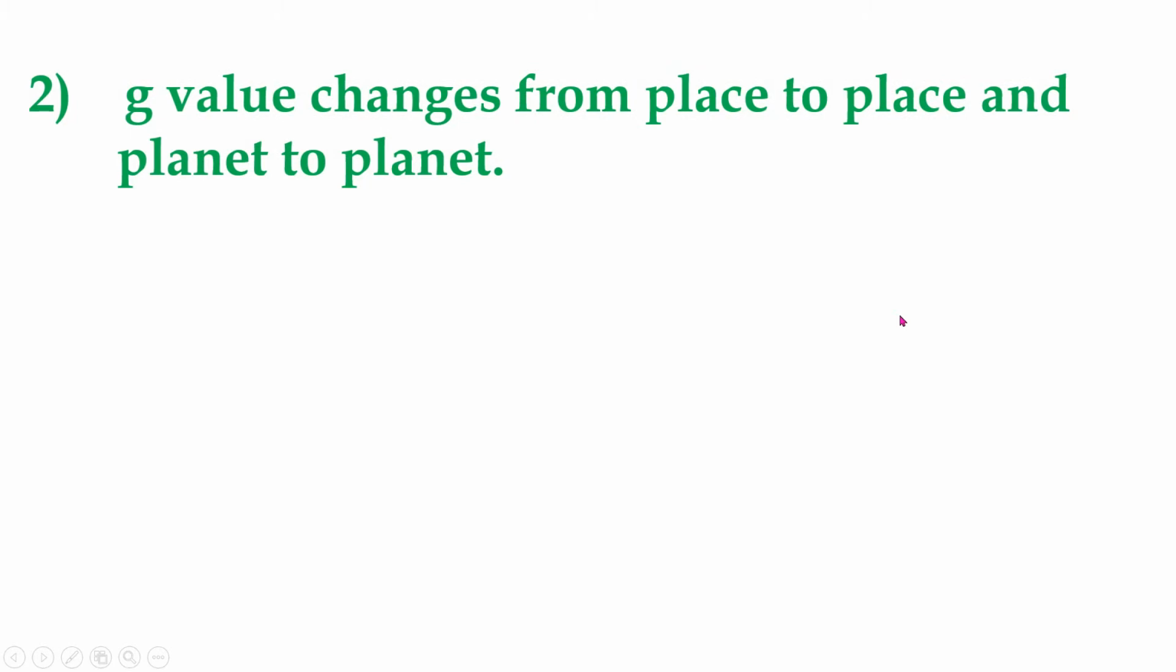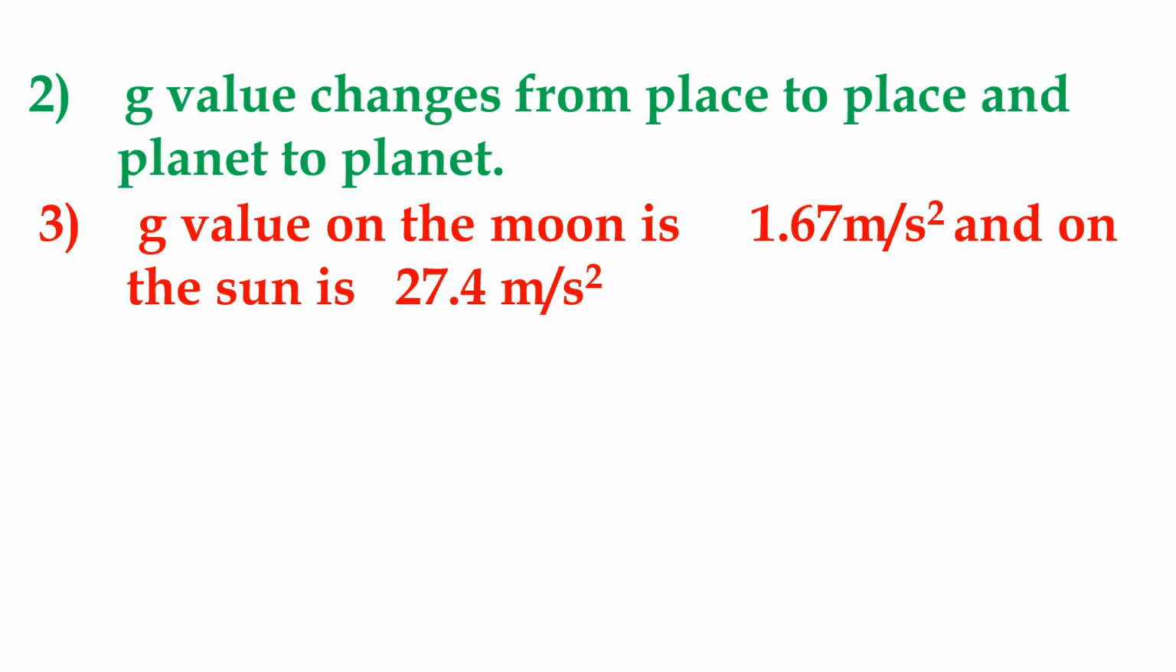The g value changes from place to place and planet to planet. For example, the acceleration due to gravity on the moon is 1.67 meter per second square and on the sun is 27.4 meter per second square.